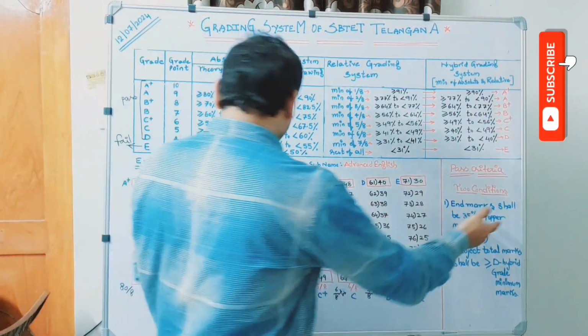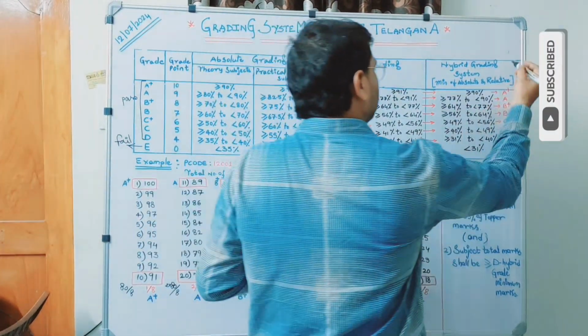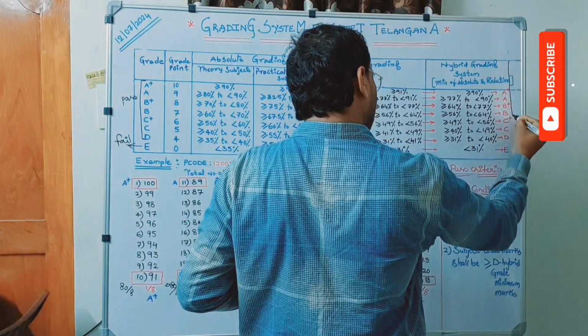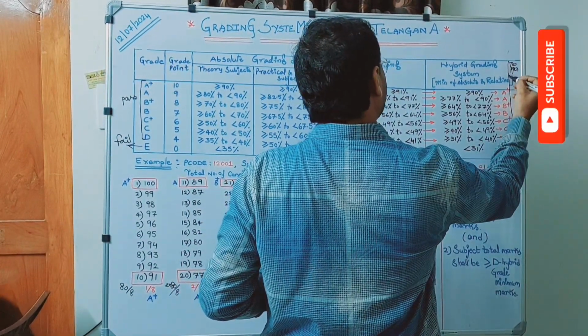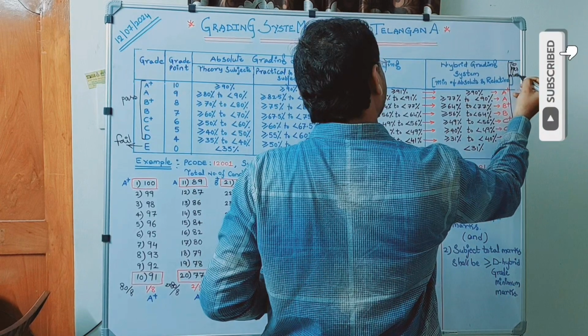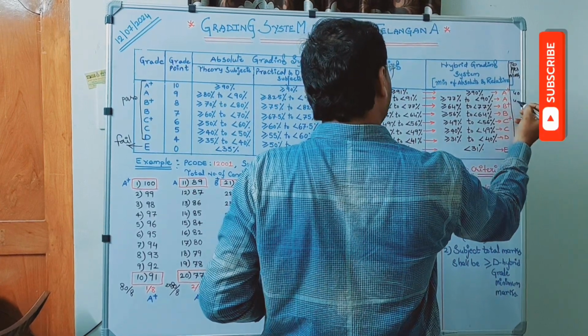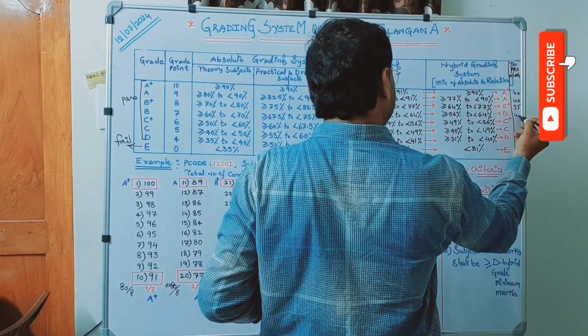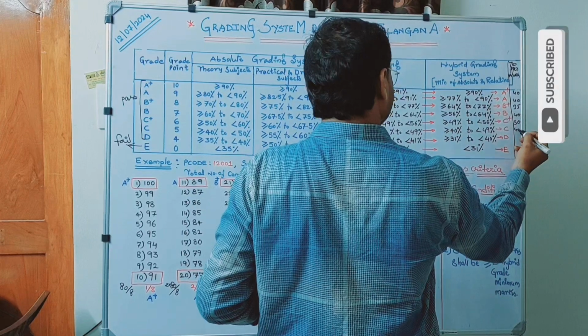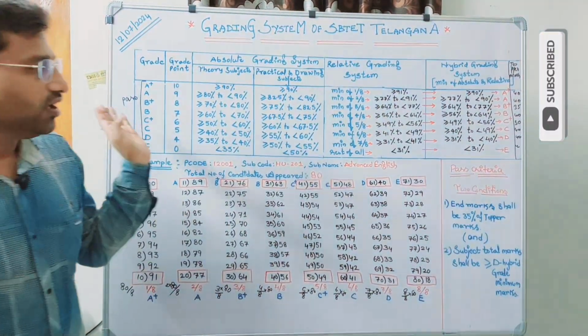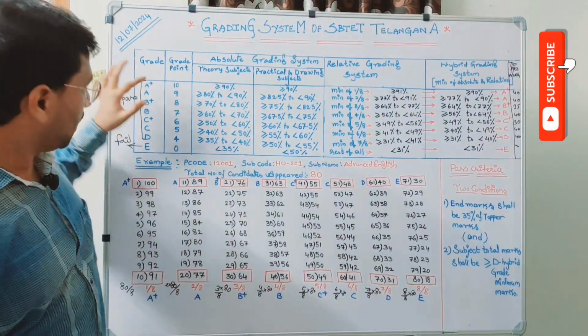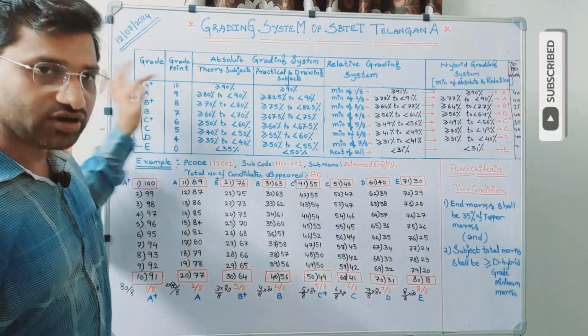In the grading system, we also provide top marks in the table. When we release our results, we also give top marks, like this. For each subject, assume that it is one subject, not grade actually.